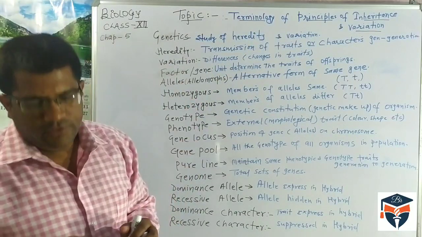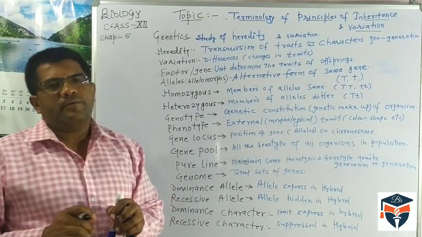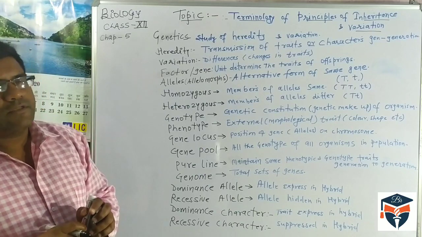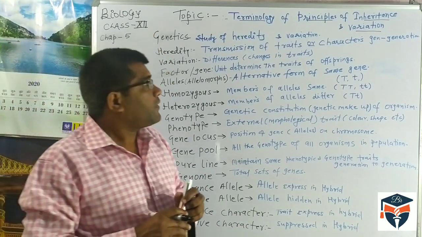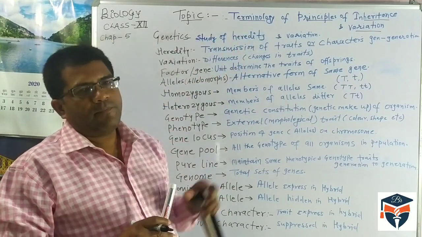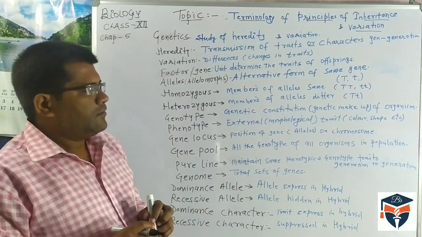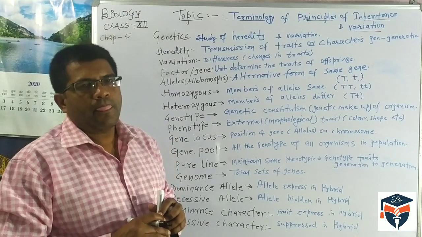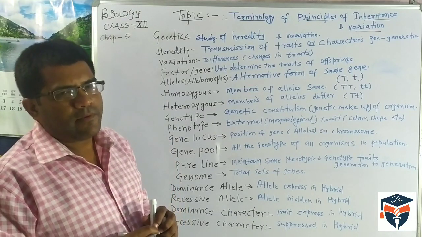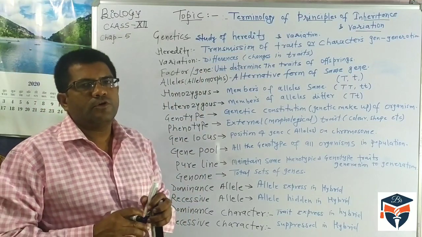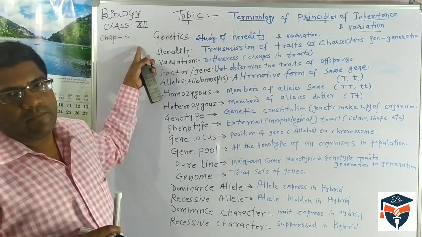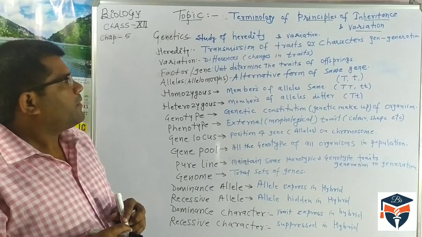Students, terminology is a very important part to understand the other concepts of this chapter. So for this, we have to understand the specific words given in the book properly, and then it will be easy for us to understand chapter number 5 of the NCERT book.